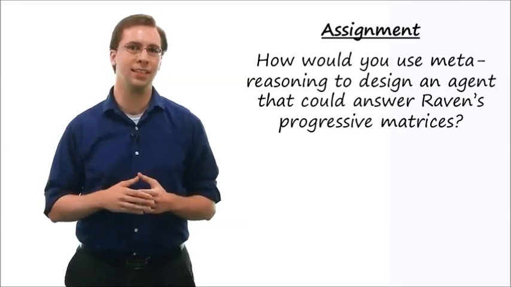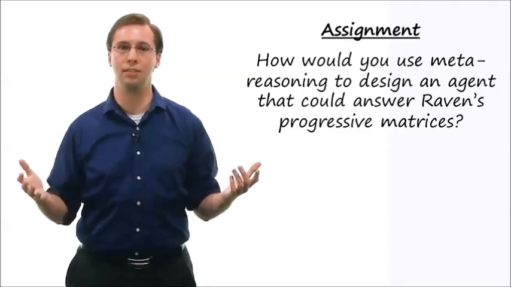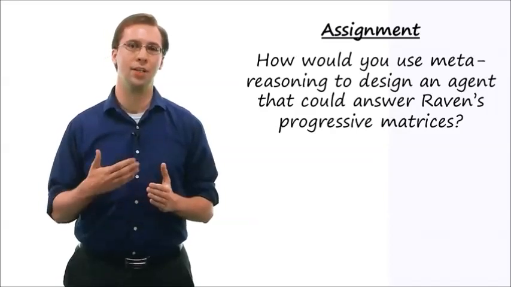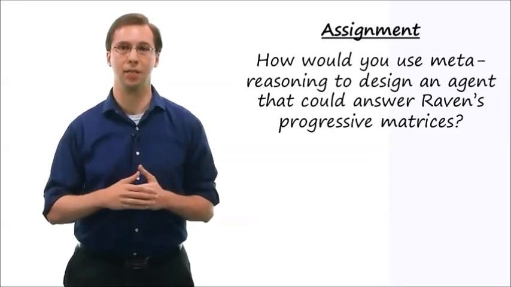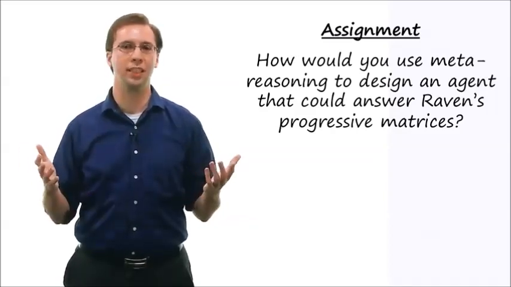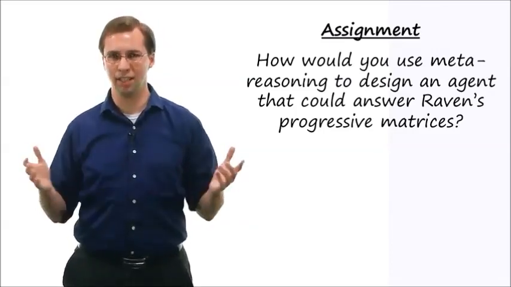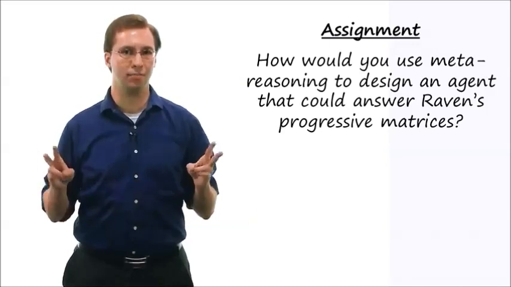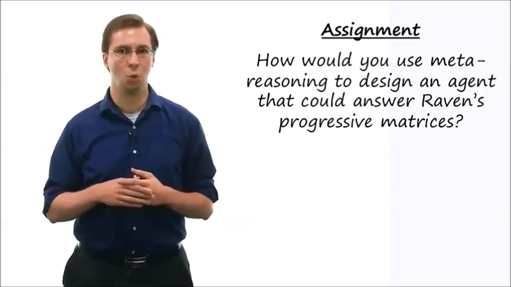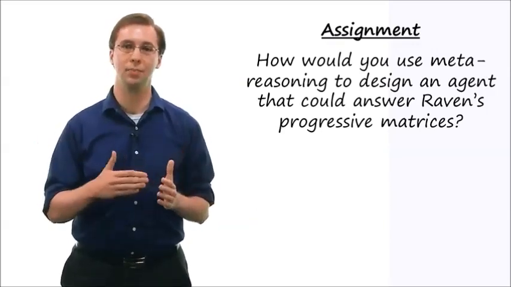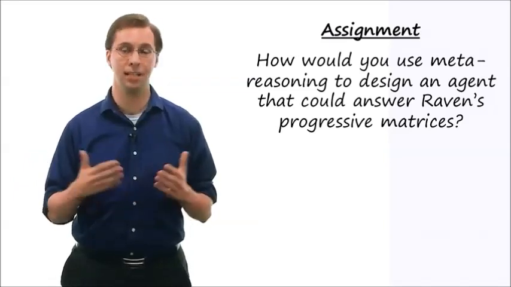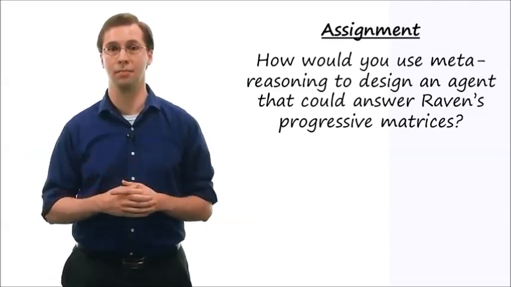Discuss how you might design an agent to have meta-reasoning. What methods would it have to choose from? How will it evaluate a new problem and decide what method is best for that problem? How much improvement do you really expect to see in your agent's performance based on equipping it with meta-reasoning? And finally, will your agent engage in any kind of meta-meta reasoning, as we've discussed? Will it not only think about the methods themselves, but also about how it's selecting a method? And if so, how will that improve it even further?